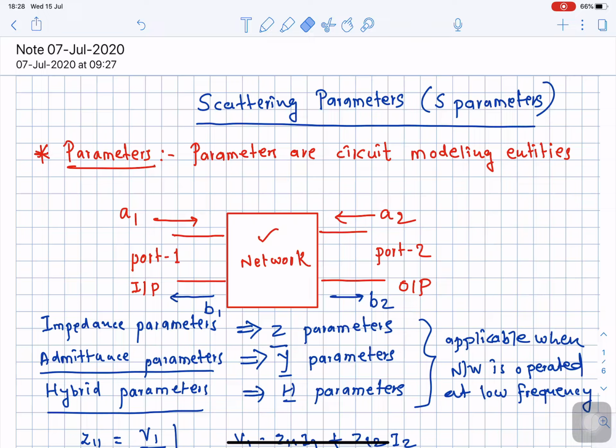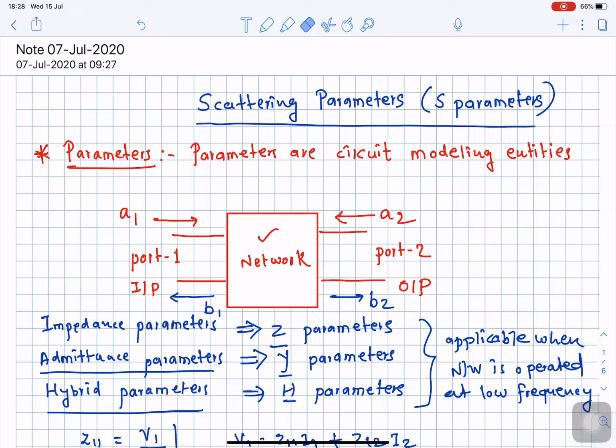And this is the particular issue when we deal with high frequency operation. It is absolutely okay to provide short circuit and open circuit conditions whenever your signal frequency is very low. But please remember, when we operate at a very high frequency, keeping a short circuit and open circuit at the given port is a very difficult phenomenon. So the issue here, which I will underline, is that keeping the open circuit or short circuit condition is very difficult at a high frequency.